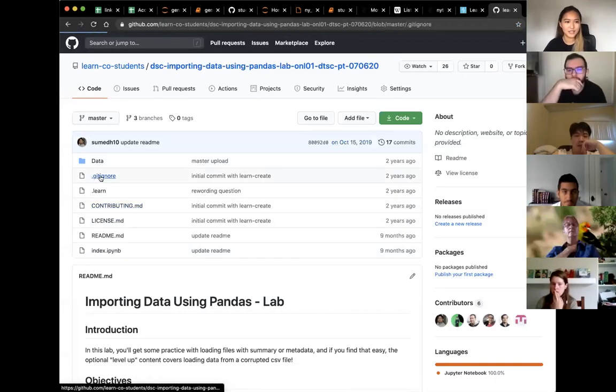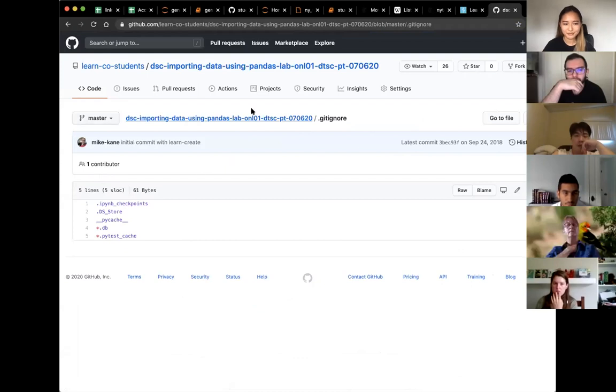Let's take a look at Git Ignores. So Git Ignores are basically a list of files that GitHub is going to ignore. If these files are created on your local machine, some of these may look familiar if you look into the files that appear in your notebooks, like IPython notebook checkpoints, which are automatically created. I sort of think of them as cookies for my notebooks.